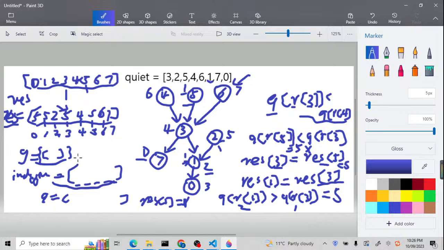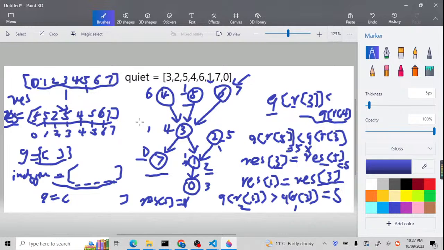Yeah. Now let's check the last one for the not 7. So for the not 7, the quiet value is 0. 0 has already been the smallest quiet. The quiet value has already been the smallest. We don't need to compare with this. Yeah, if we compare only with this one, the quiet value is 1 for the not 3, but for not 7, it is 0, so we don't need to update. Yeah. Now let me go to the code.